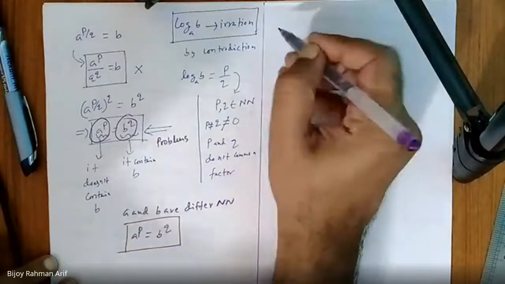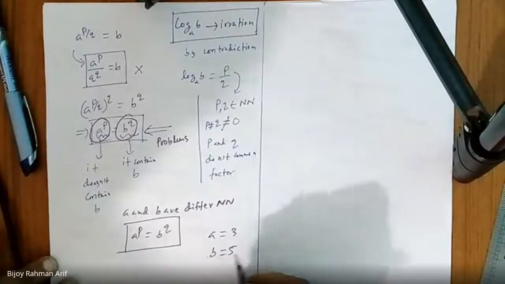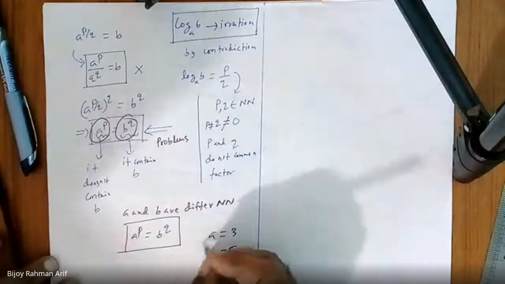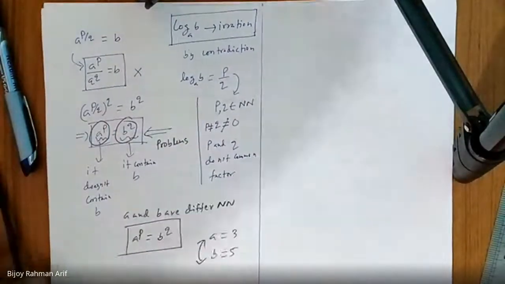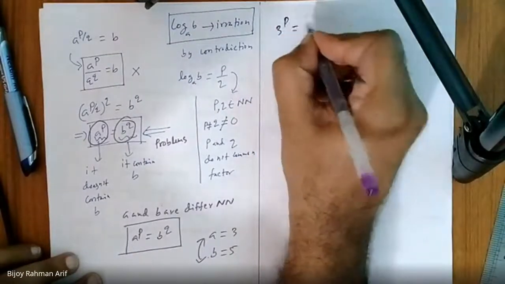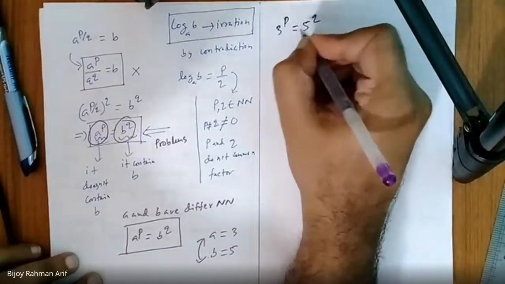Suppose a equals 3 and b equals 5. Can you raise a to the power something and b to the power something to make these two equal? Is it possible? No, sir. If a equals 3 and b equals 5, if you raise 3 to the power p and 5 to the power q, can they ever be equal?